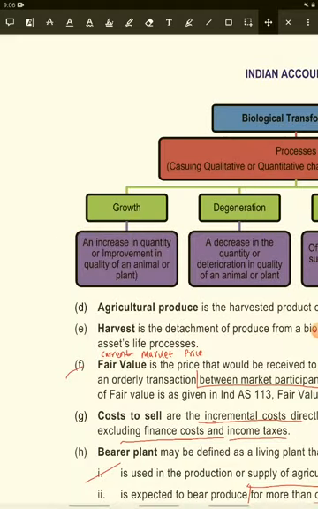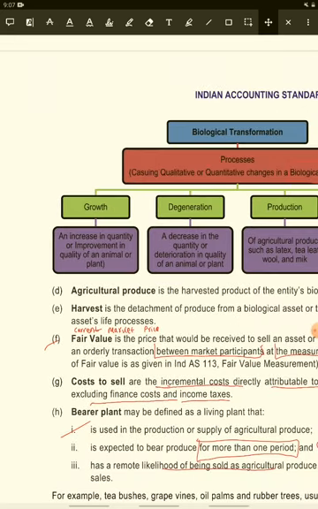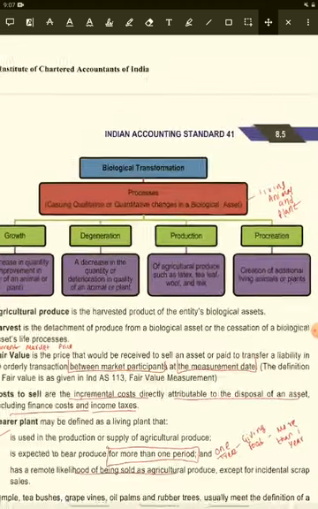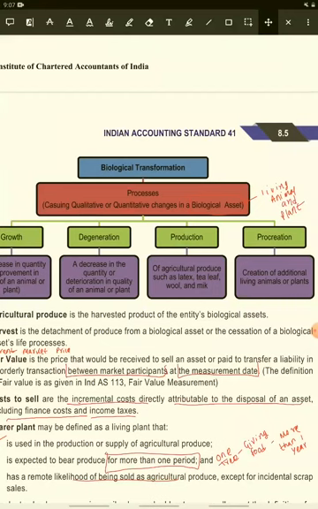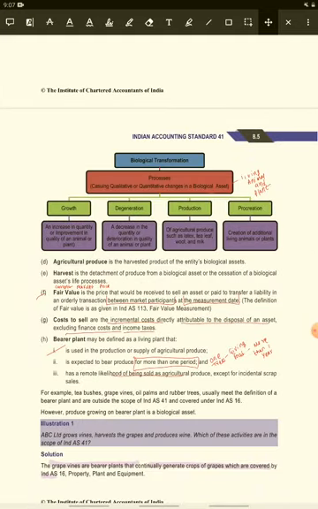Growth is an increase in the quantity and quality of animals or plants, and degeneration is the opposite of growth, that is, a decrease in quantity and deterioration in quality. Production is the increase in agricultural production of an agricultural product, and procreation is the creation of new plants and new living animals. So this entire thing is called the harvesting process.